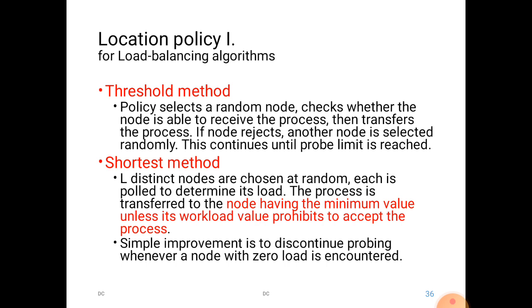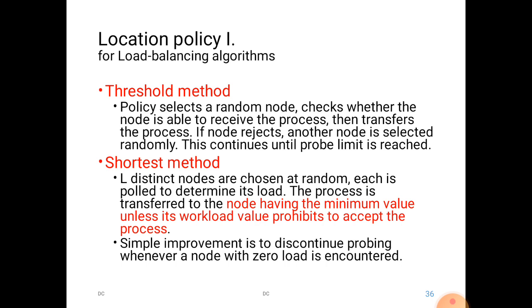So again I say, in the threshold method, the policy selects a random node, checks whether the node is able to receive the process, then transfers the process. If the particular node rejects, then another node is selected randomly, and this continues until the probe limit is reached. Shortest method: in the shortest method, let us consider L distinct nodes are chosen at random. Each is polled to determine its load. The process is transferred to the node having the minimum value, unless its workload value prohibits it from accepting the process.